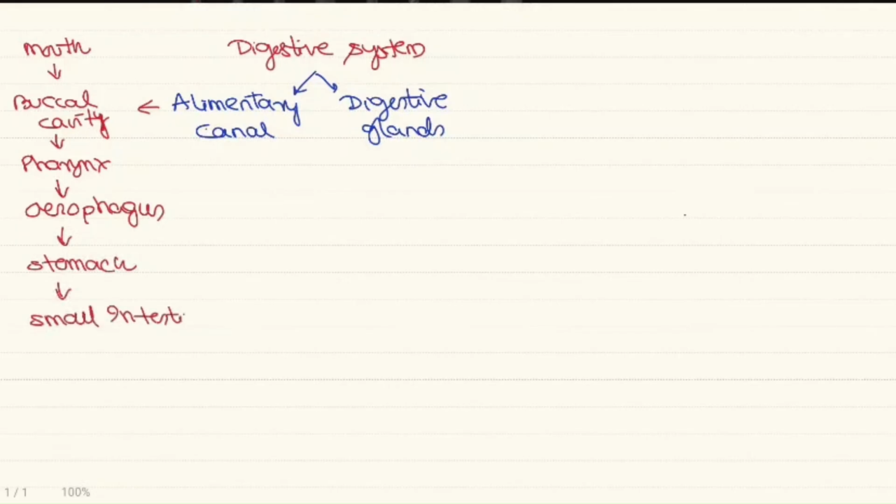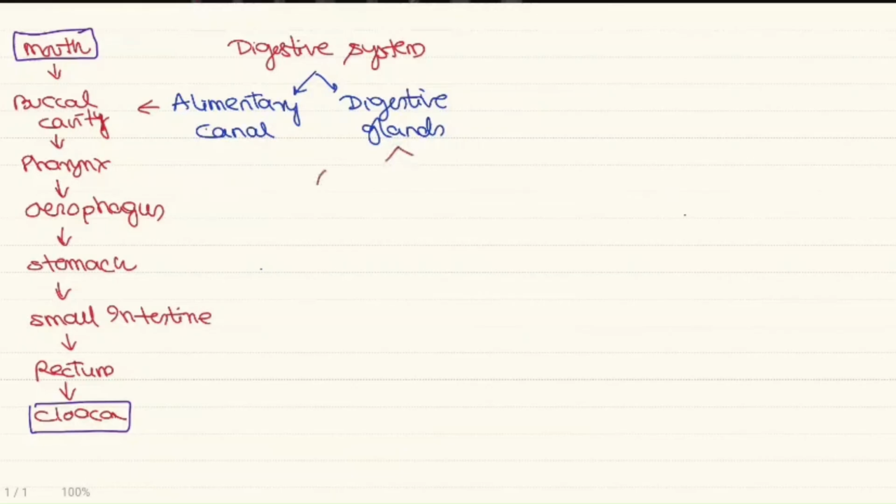From the stomach, we have the small intestine continuation, which opens into the rectum, and this will open outside through an opening called as the cloaca. So, alimentary canal starts with the opening called as the mouth and opens out of the body through the cloaca. The two common digestive glands are liver and the pancreas. Let's see about the structure in detail.